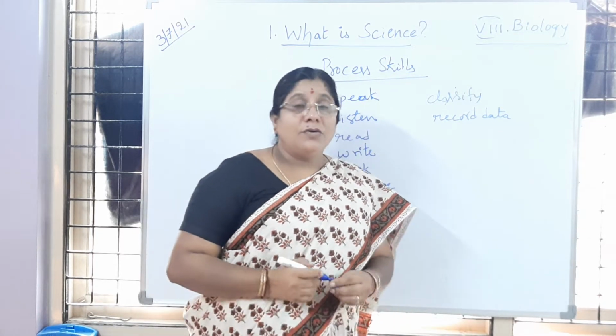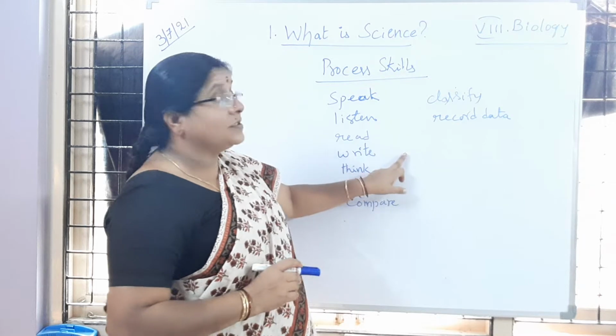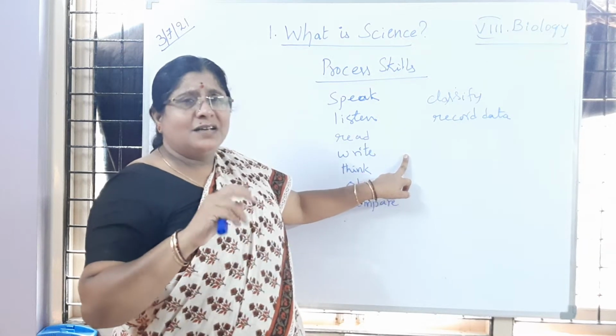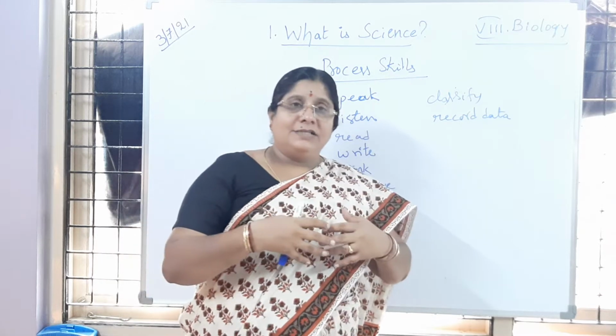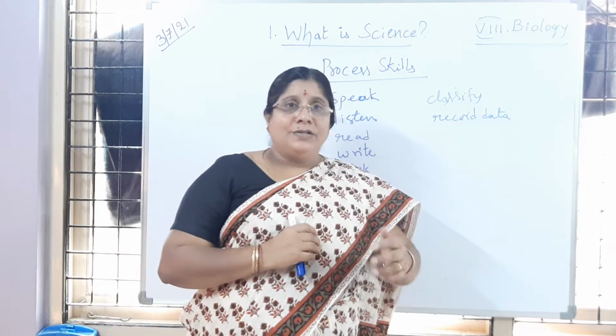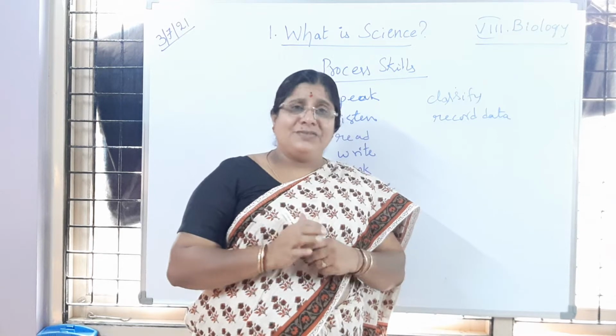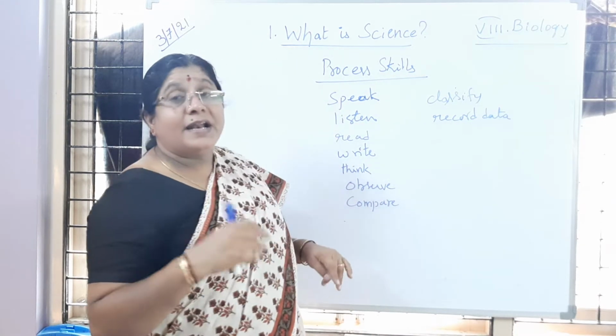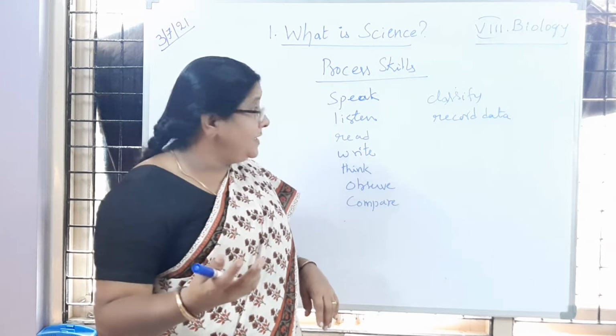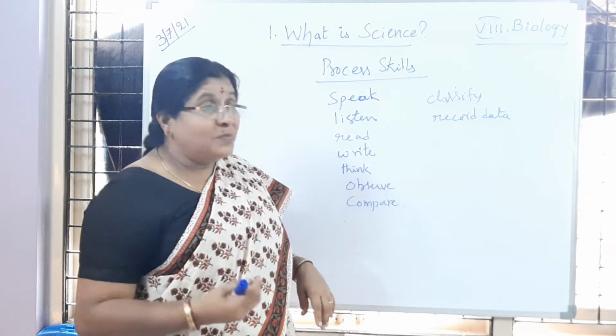Okay. So now what are the different types of process skills, children? We have to convey whatever result we got, or whatever doubts we got. So you have to clarify those doubts, which means we have to use some skills. Is it not, children? Okay, so by writing, or by observing, or by speaking, by sharing, or by reading books.